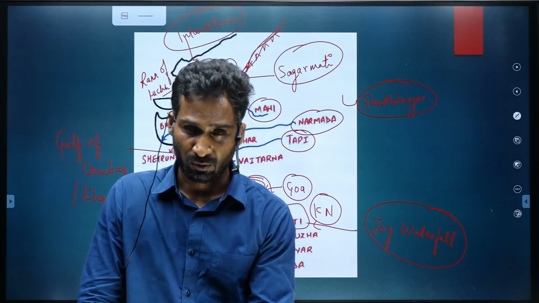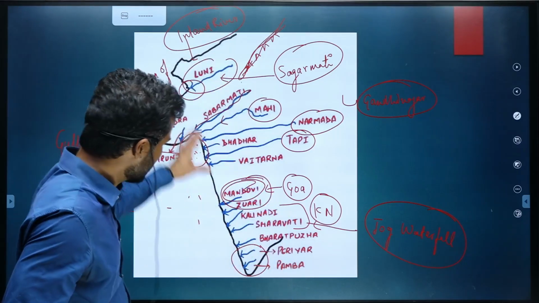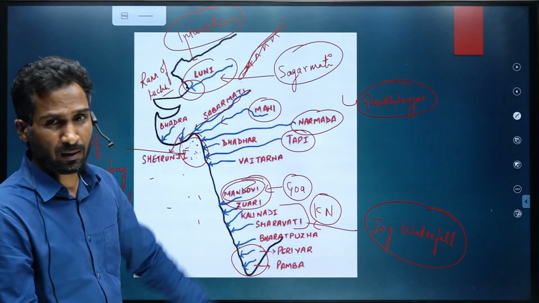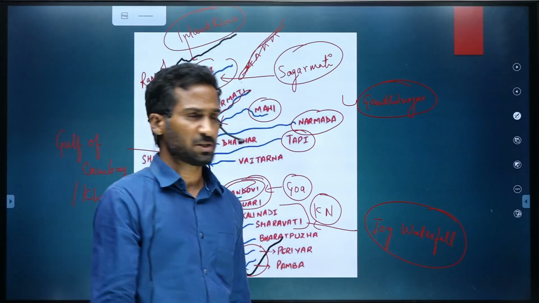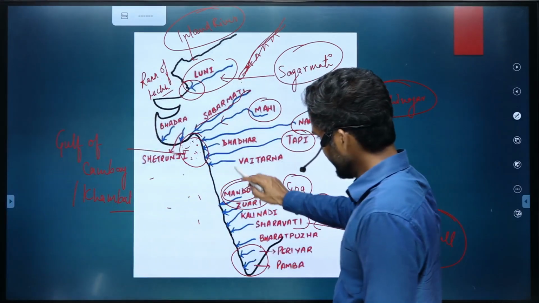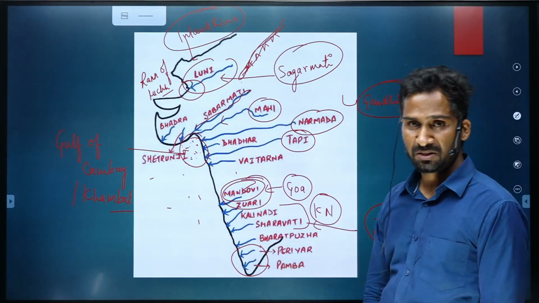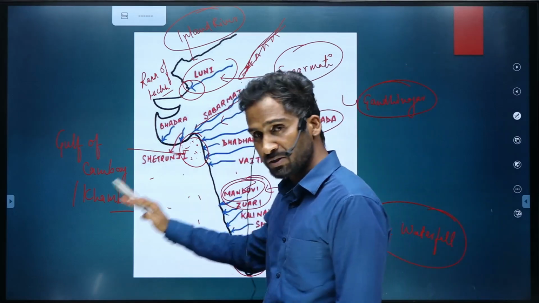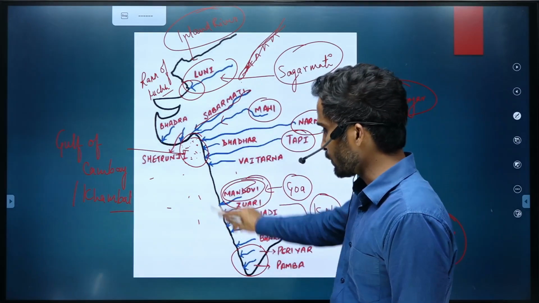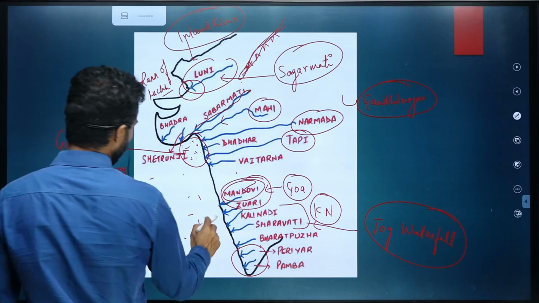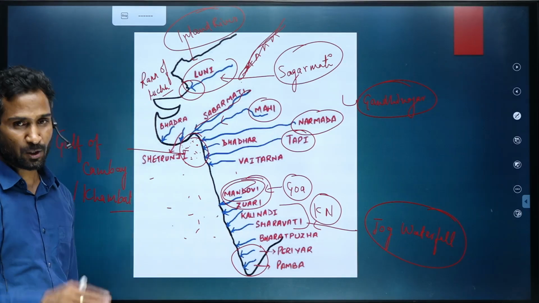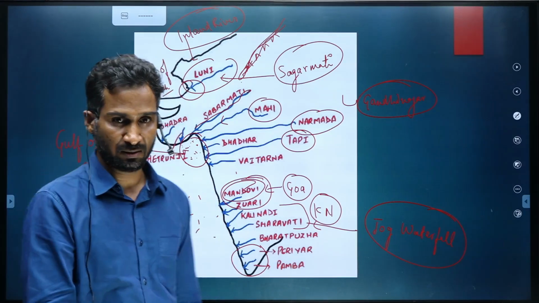We will not call them small rivers, but other than these two, these rivers are relatively smaller. Mostly these rivers originate in the Western Ghats, are west flowing, and form estuaries in the Arabian Sea because they meet it in the young stage, right?